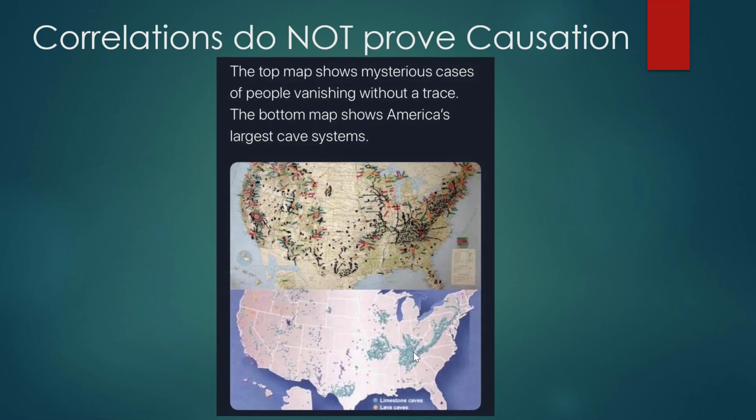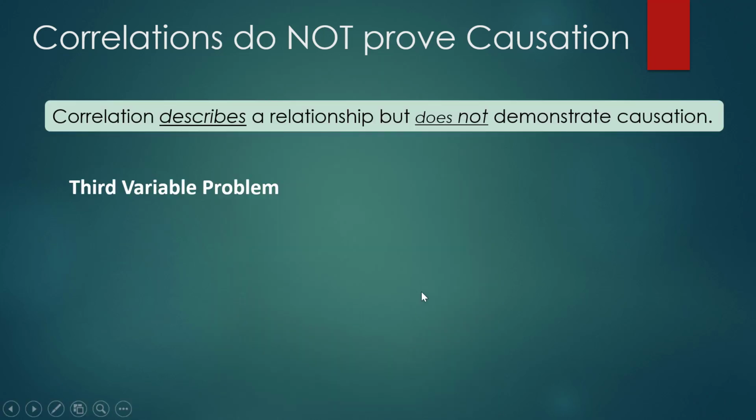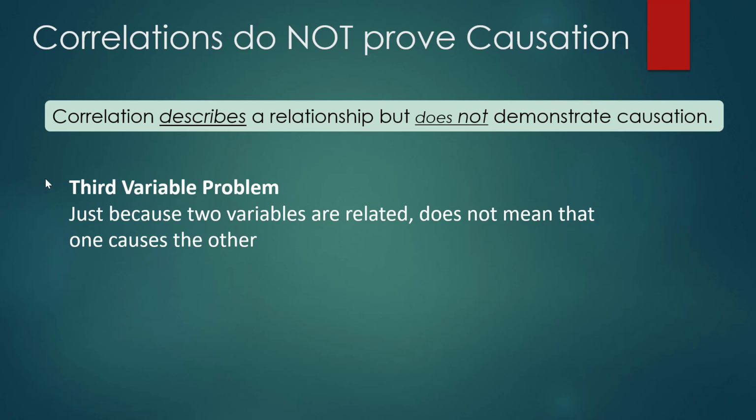I found some funny ones this last week too about COVID-19, but I couldn't get the proper images to put into the video. None of them were clear enough. So it's again important to remember that correlation describes a relationship but does not demonstrate causation. And one of those things we mentioned at the very end of that last video is because of the third variable problem. So just because two variables are related doesn't mean that one causes the other.